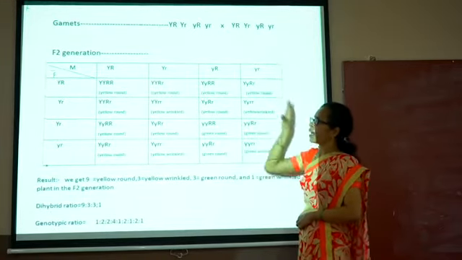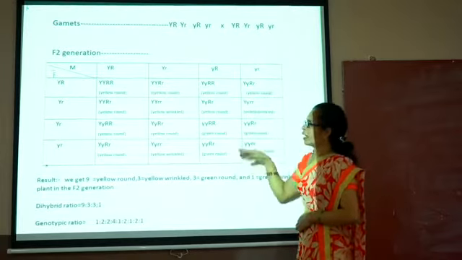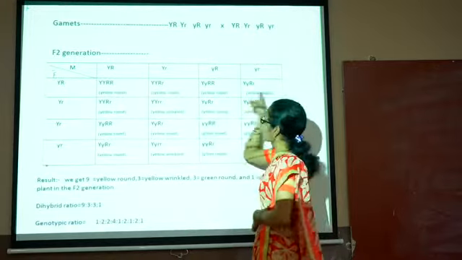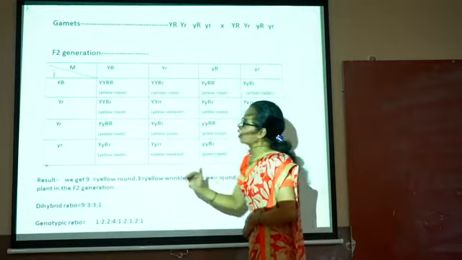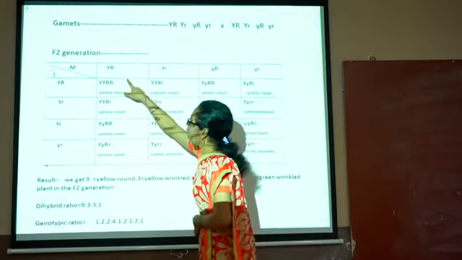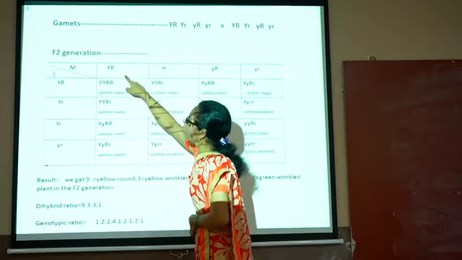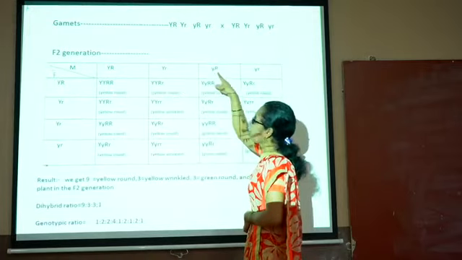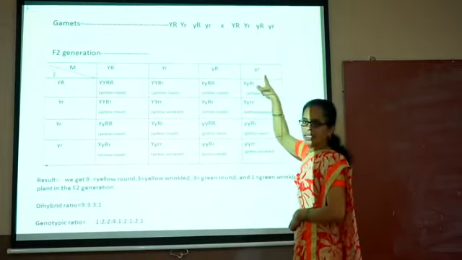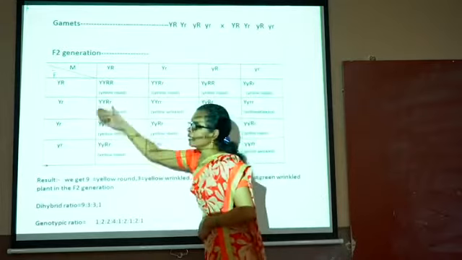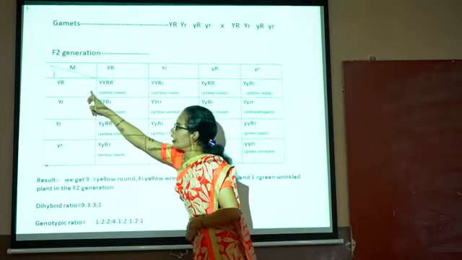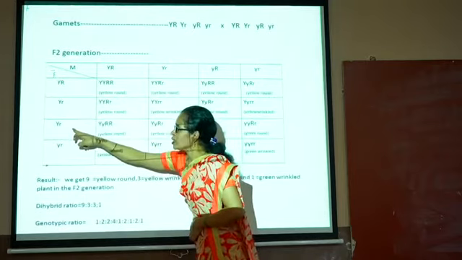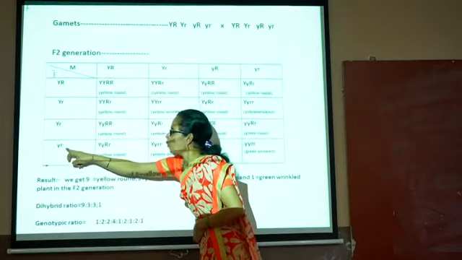These gametes are arranged in a Punnett square in this manner, with the male gametes on one side and the female gametes on the other side. The male gametes are capital Y, capital R, capital Y, small r, small y, capital R, and small y, small r.